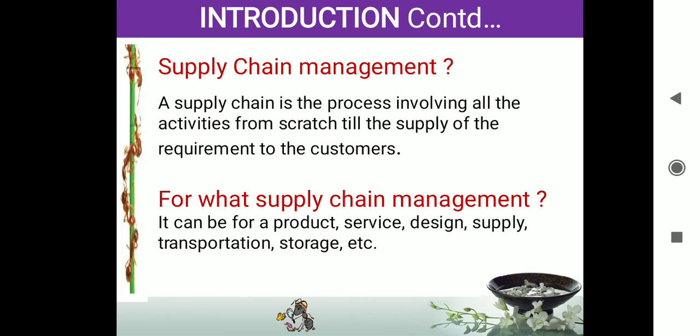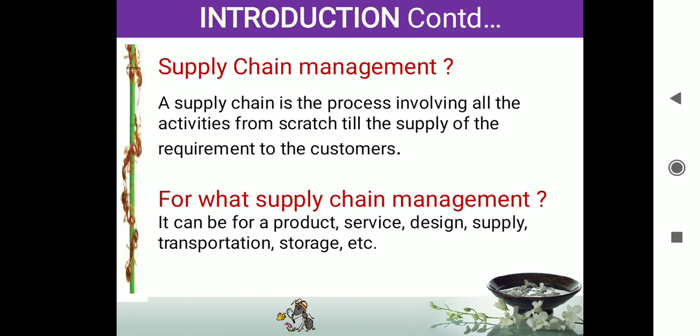For what is supply chain management used? It can be for a product, for example a mobile phone or textbook. It can be for a service, like our college or education providers, or Airtel, Jio, who are providing a service. And it can be for a new design also. Design means any new product, or any drawings, pictures, paintings, everything comes under design.